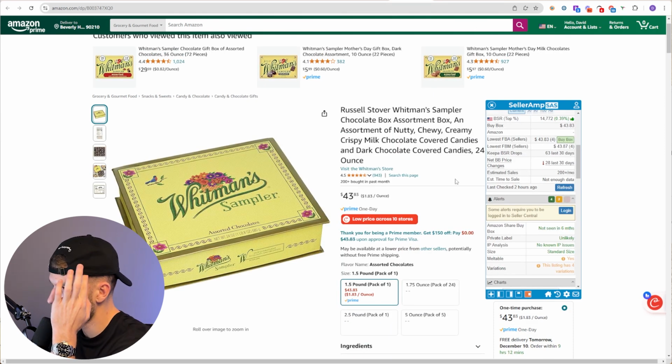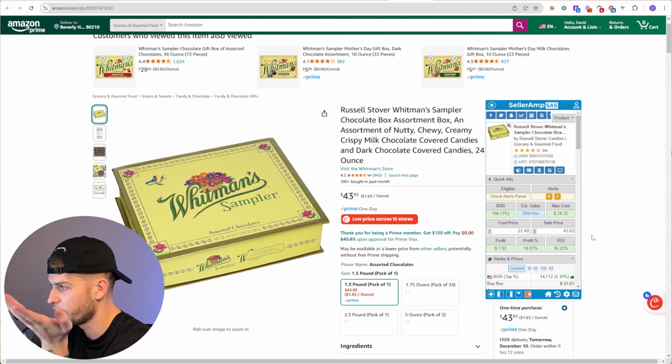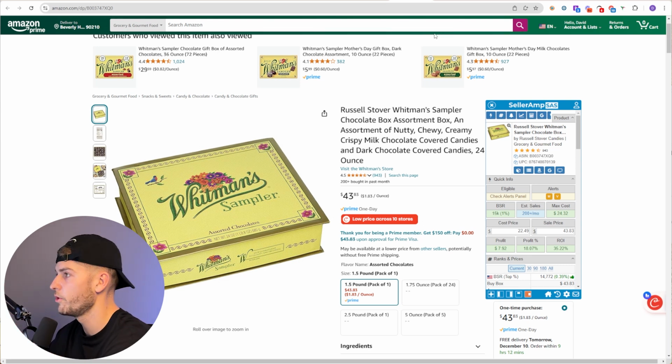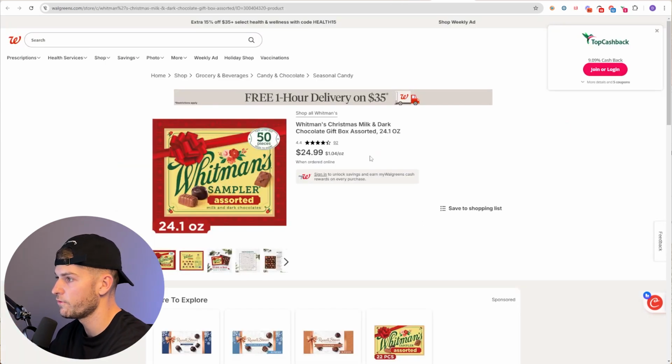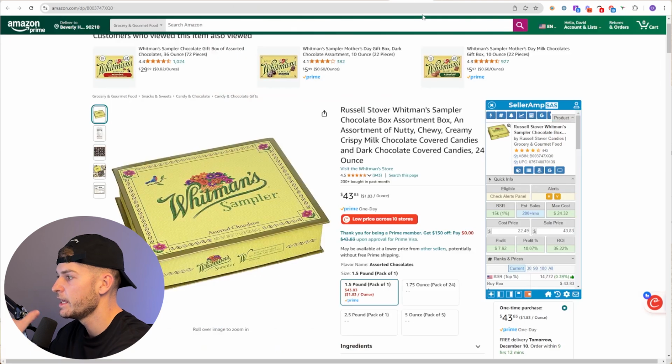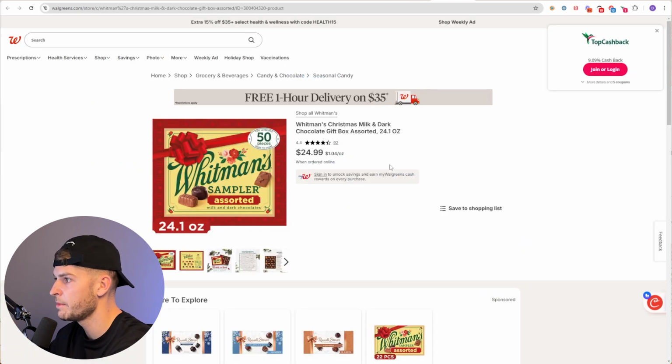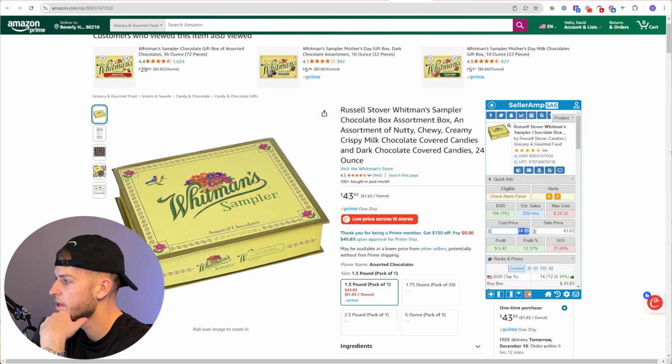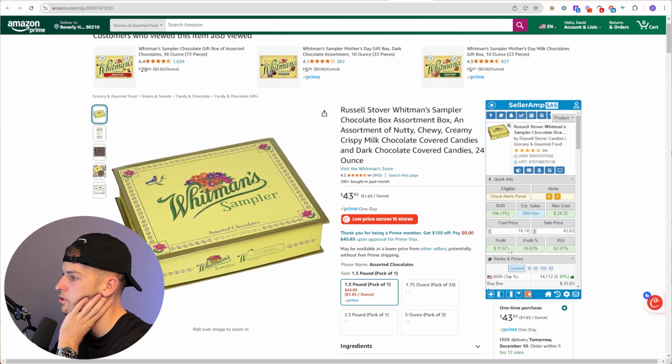This Whitman's Russell Stover Sampler Chocolate Box sells for $43.83 and does very well during December. It can actually be purchased from Walgreens for $24.99. As everyone knows, Walgreens runs discounts pretty much all the time. They always have 25% off, 20% off. They have a welcome 25% code that you can pretty much keep recycling. So we're looking at $24.99 times 0.75, $18.74, and it's making us about a 62% ROI, right?